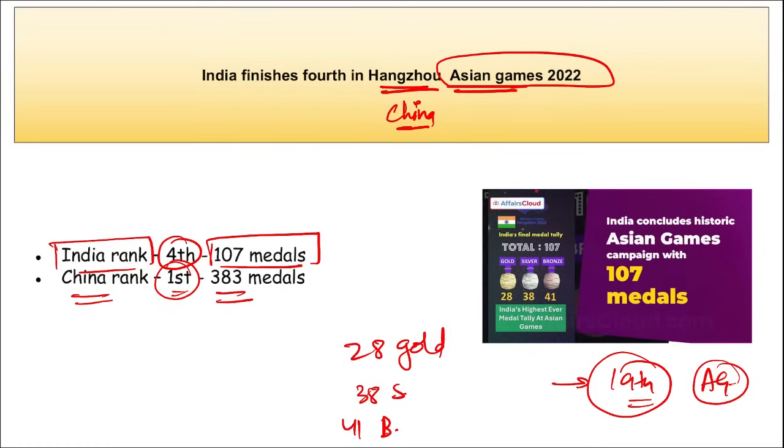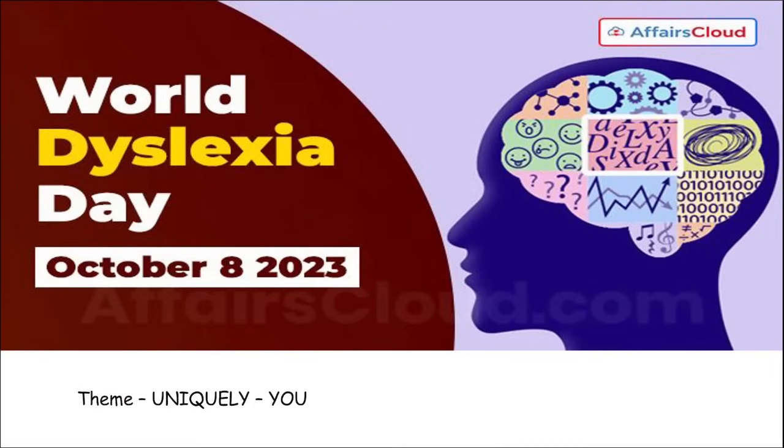Then on top position it is China. On second it is Japan. Third it is Republic of Korea. Fourth India. And fifth is your Uzbekistan. This is the medal tally that you need to remember. Correct? Next is World Dyslexia Day.